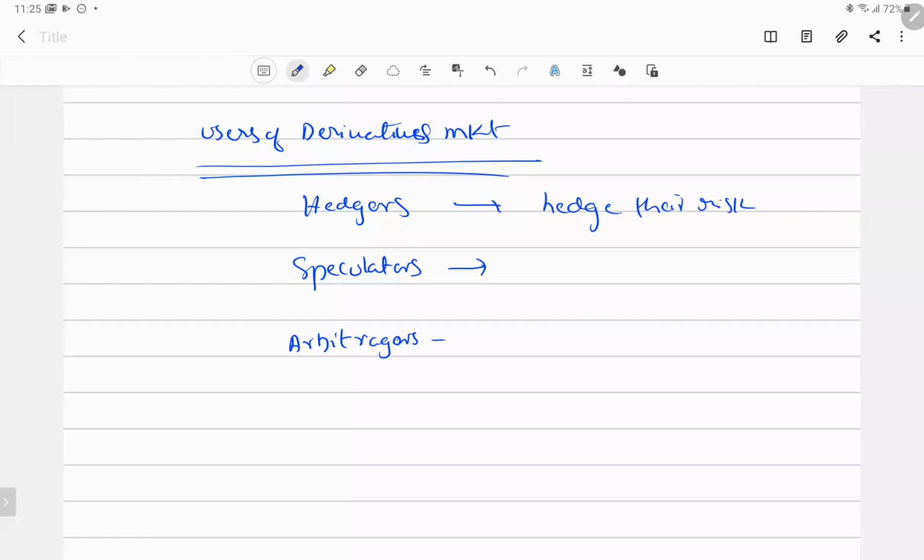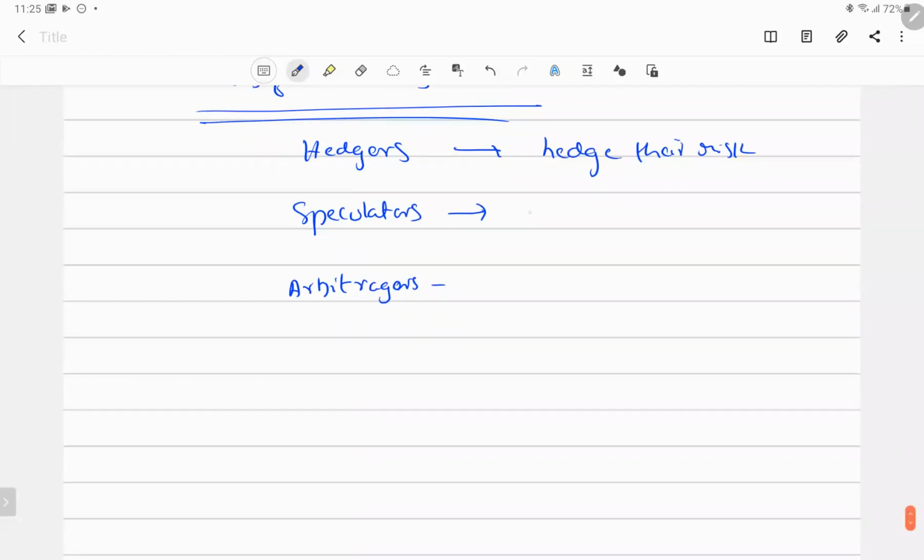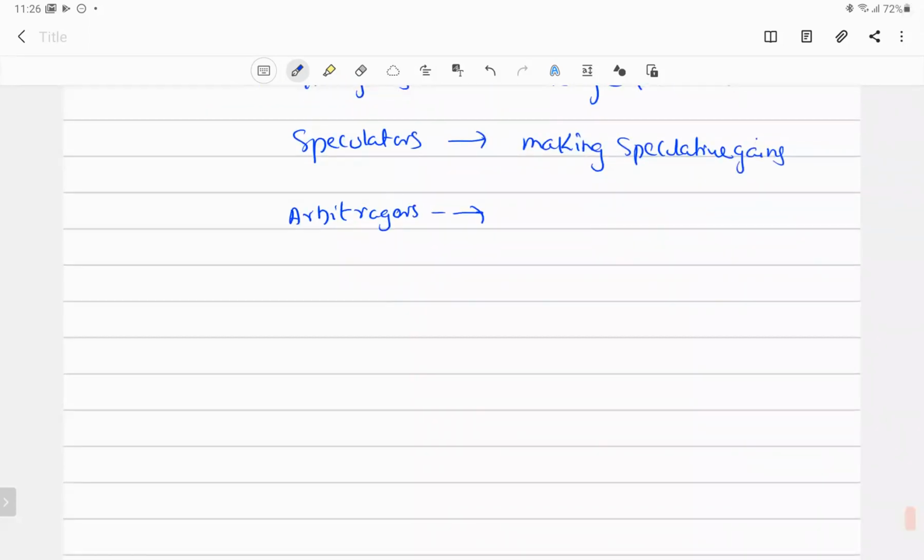Speculators are the persons who want to make speculative gains for the short term, right? Then the next person you have is the arbitrageur. You know who the arbitrageur is? The one who is going to make gains arising out of market inefficiencies. This is a simple term I have given you. So, making gains from the market inefficiencies.